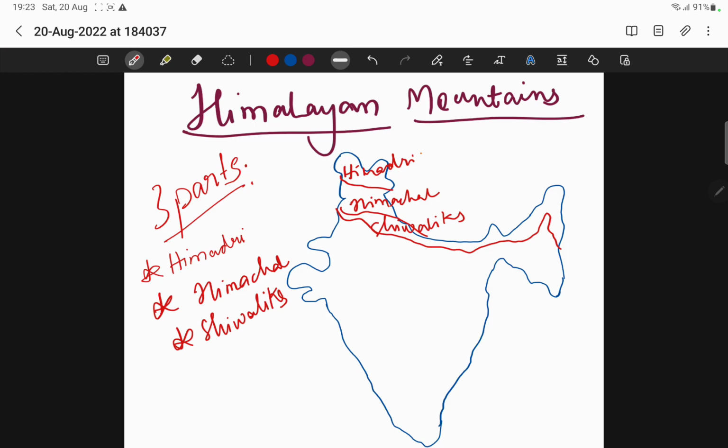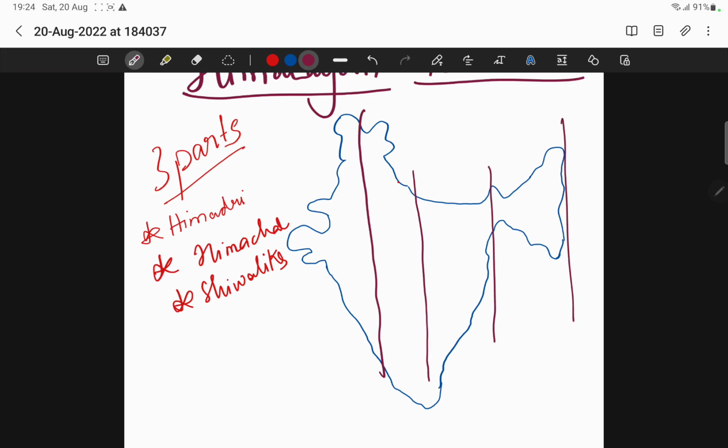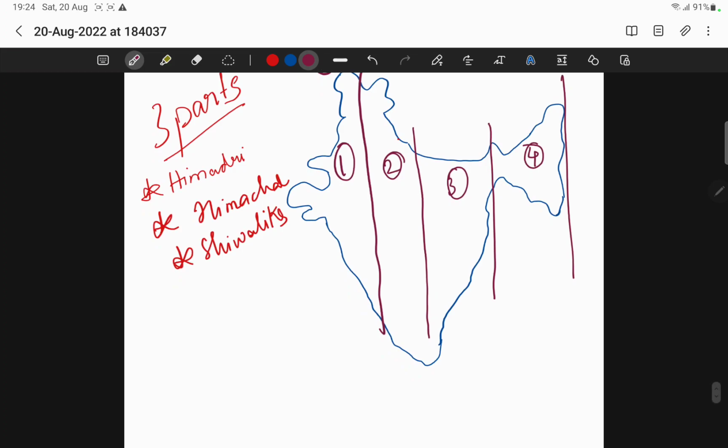And now the Himalayas are divided into 4 regions. This first one, second one, third one, fourth one. The earlier one which we discussed is 3 parts. These are the parts. These are the regions.